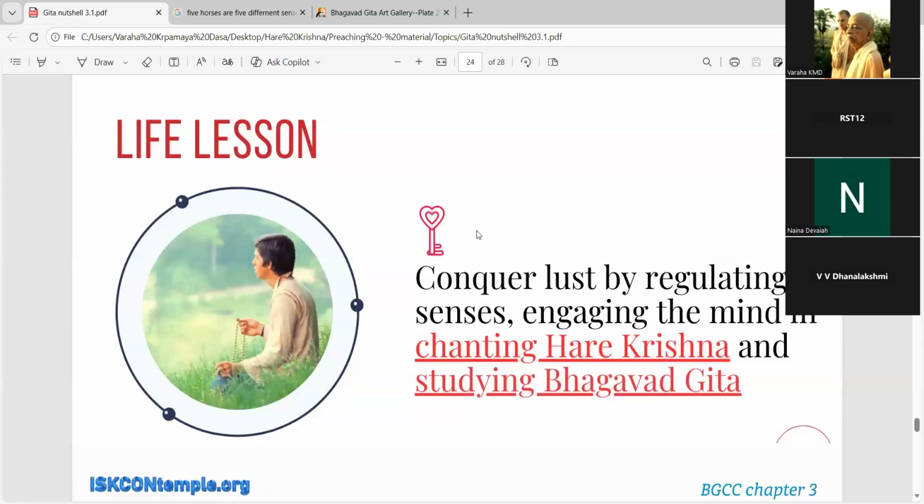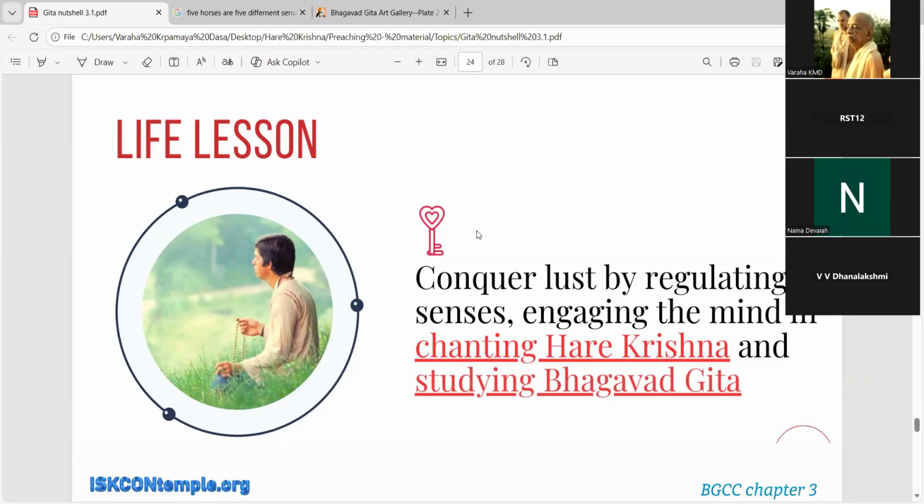So when we are chanting the Hare Krishna Maha Mantra, we understand the real situation that Krishna is the Supreme Personality of Godhead. And when Krishna is with us, then that's the biggest achievement. And then when Krishna is with us, there is no fear at all, right? So that way, we can conquer lust by regulating senses, engaging the mind in chanting Hare Krishna and studying Bhagavad Gita.